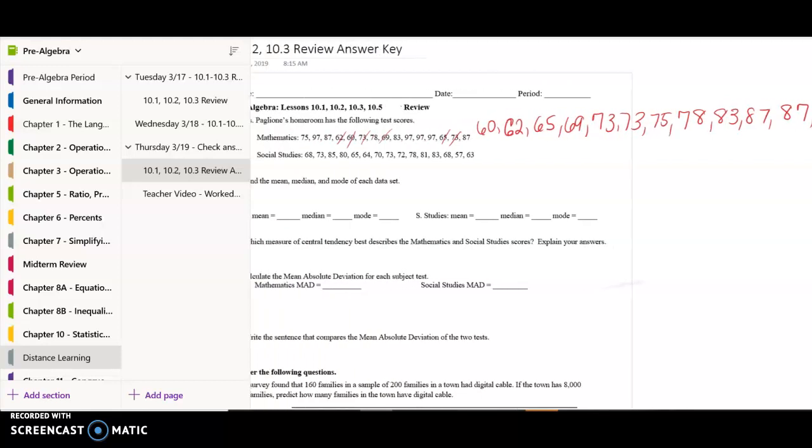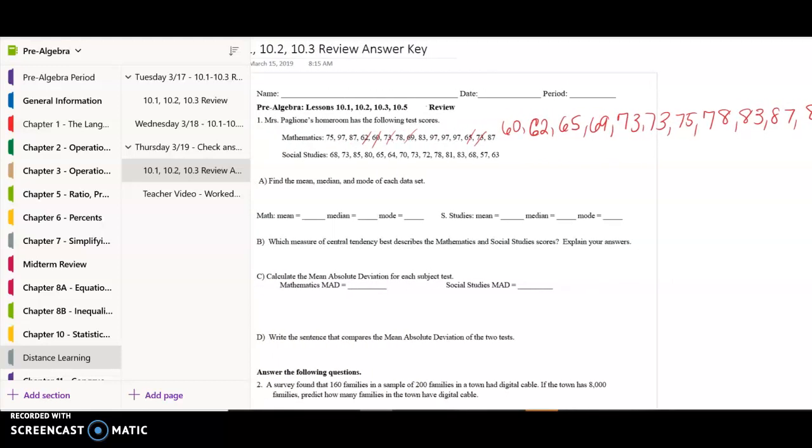All right, so there's 15 pieces of information and there's 15 scores, so I know that I have them all. Okay, so for the mean, I'm going to add those all up, and you should get 1,200. I know there was 15 scores, so I'm going to divide 1,200 by 15 to get the mean of 80.